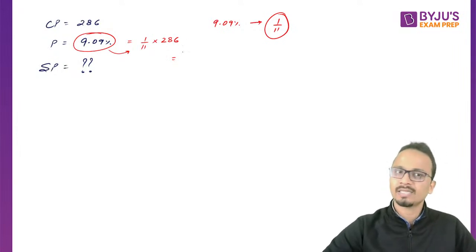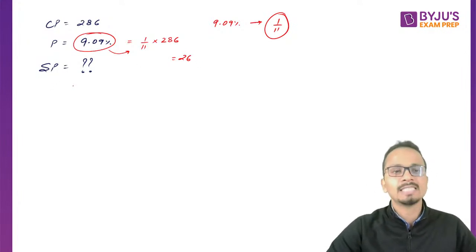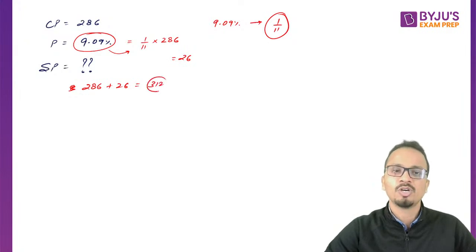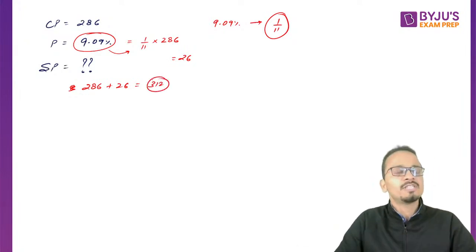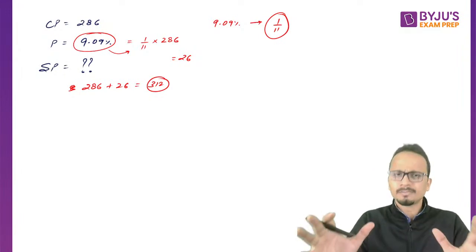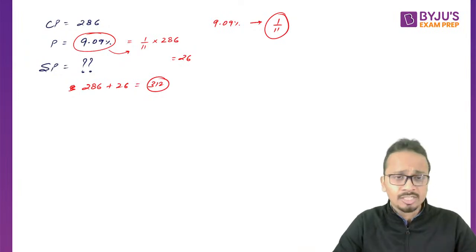So 286 divided by 11 will be 26. So here the profit value is 26 and the selling price will be, sorry, 286 plus 26, and that is 312. All right, so the correct answer for this question will be 312, and this was nothing but the application of percentage equivalence of fractions.